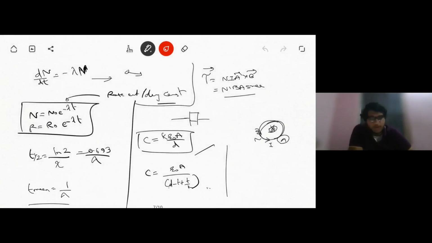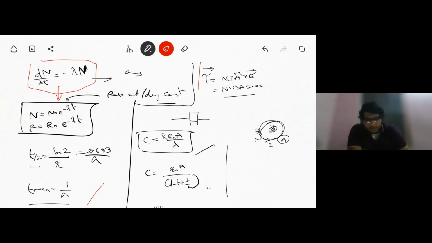Now if you're talking about radioactive decay, those are first order exponential decay reactions. They are characterized by this equation, and on solving it we get N or R equals N naught into e to the power minus lambda t, where lambda is the rate constant or decay constant. Now the half-life, or t half, is given by ln 2 by lambda, or 0.693 by lambda, and the mean life is given by 1 by lambda.